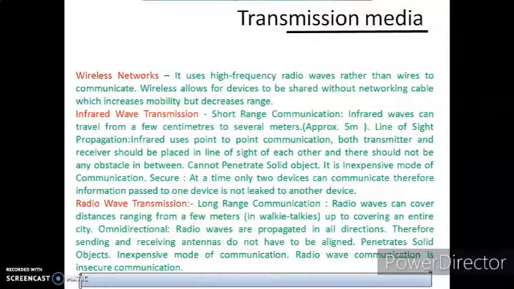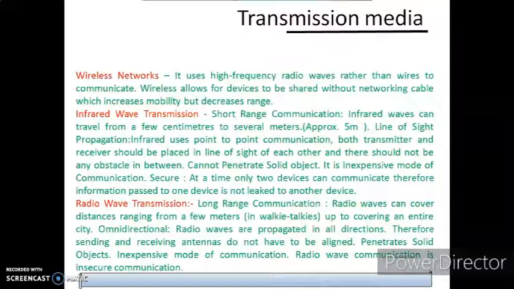Now, what are wireless networks? Wireless networks use high frequency radio waves rather than wires to communicate. Wireless allows users or devices to be shared without networking cable, which means there is no need of a physical cable to be connected to a device for sharing. What we need is the Wi-Fi or the radio wave signals.